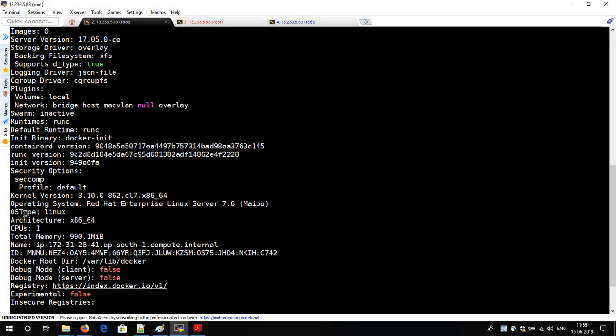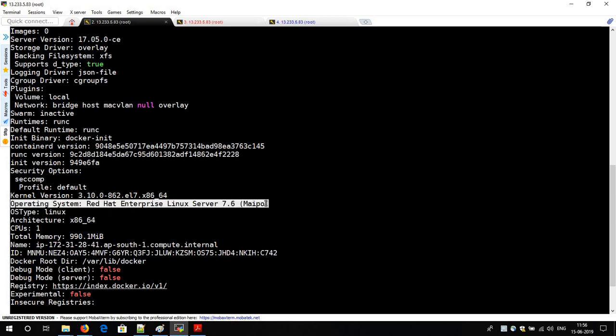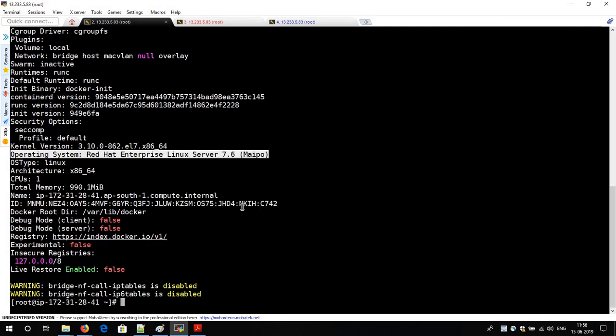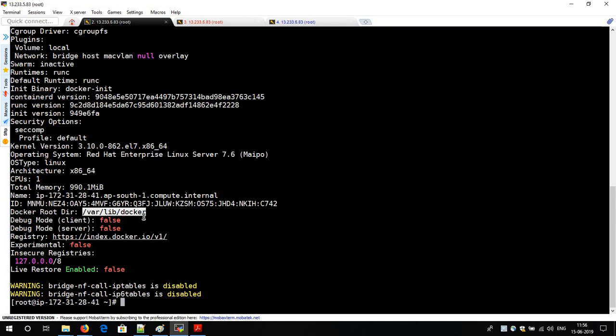Here you can see the architecture and OS type. They have installed Docker on top of a Linux operating system and explained everything. Here one more important thing to notice is that this is the default directory of Docker.